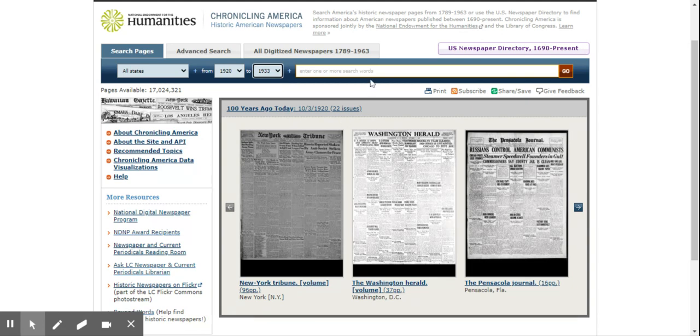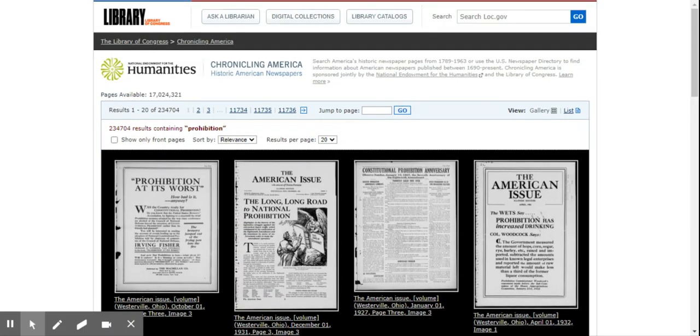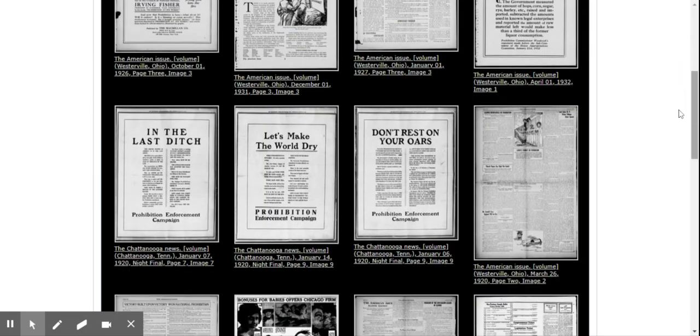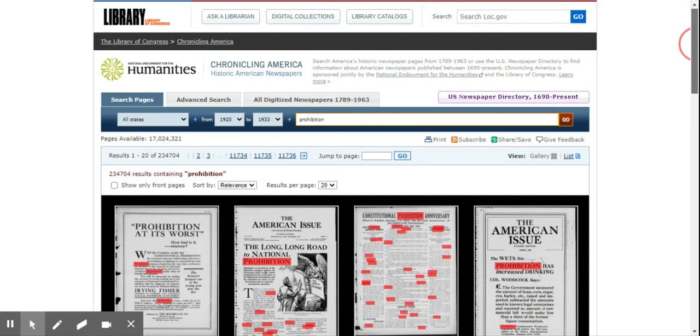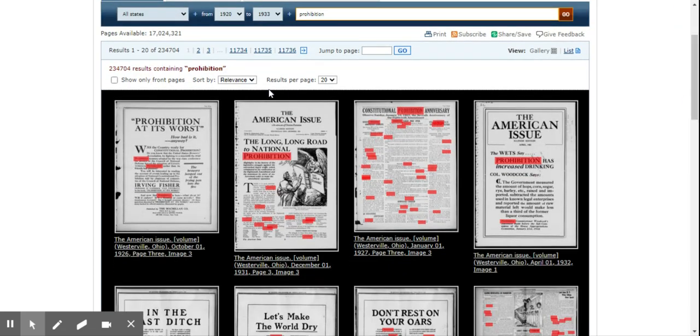And then you're going to go ahead and type in the words. You can either do just straight prohibition, or if you'd like, you can do women prohibition, speakeasies, whatever you think is more interesting to do. But for this purpose, I'm just going to type in prohibition, and it'll give you this page full of newspapers, and you can scroll through, and there's even like thousands of other pages just covered in newspapers. So you can scroll through, see which ones you find interesting, which ones stick out to you most.